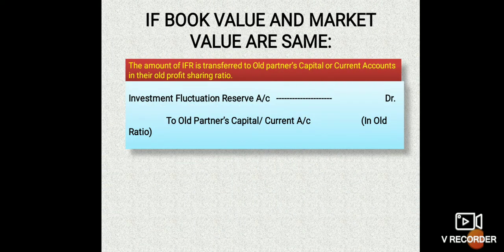book value and market value are the same. Means book value and market value of investments are the same. So the amount of IFR is transferred to old partners' capital account or current account in the old profit sharing ratio. If book value and market value are the same, the whole amount of IFR is transferred to old partners' capital account or current account in the old ratio. So the journal entry is: investment fluctuation reserve account debited to old partners' capital or current account.